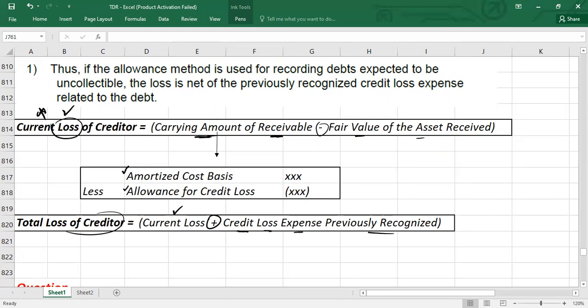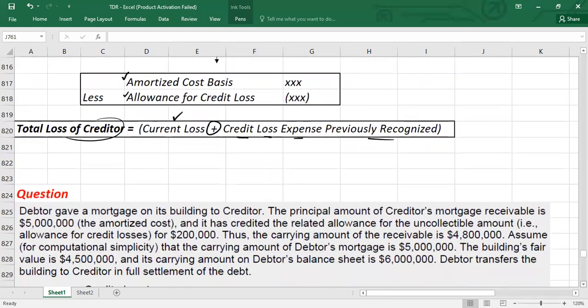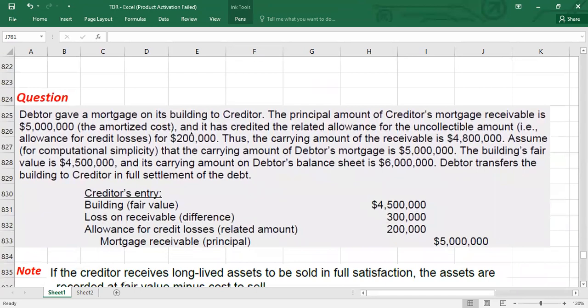Now let's have a look with the help of an example. Guys, here we have the same example. Again, the debtor gave a mortgage on its building to the creditor. The principal amount of the creditor's mortgage receivable is 5 million. This is the principal amount, and the related allowance for uncollectible accounts is how much? 200,000.